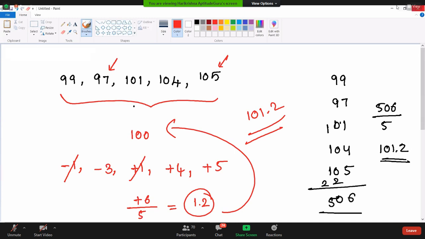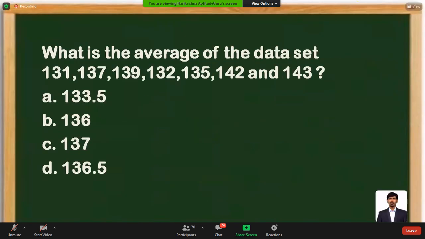If you are able to get some clarity, let's take one more question. Try to solve the question. You can take any number. Actually, you can assign any number and proceed with the solution. Nice, very good. Good response from my students. Okay. Please observe this question. Tell me what is the answer.